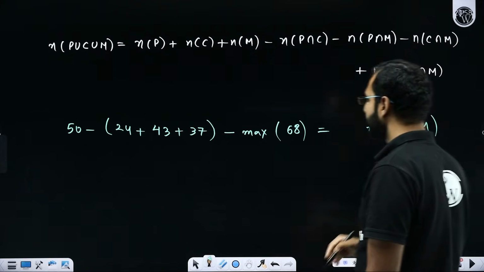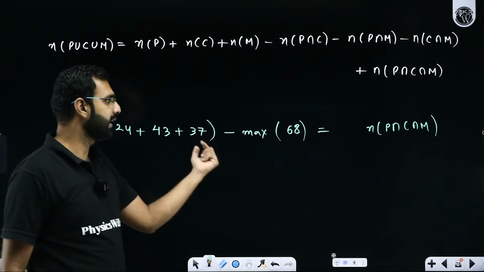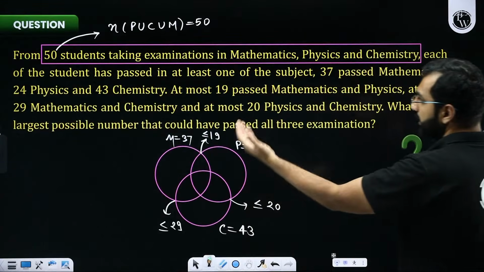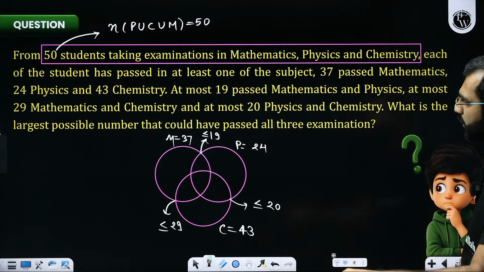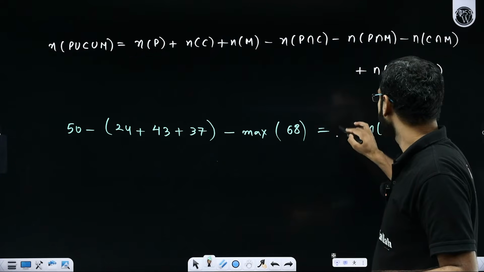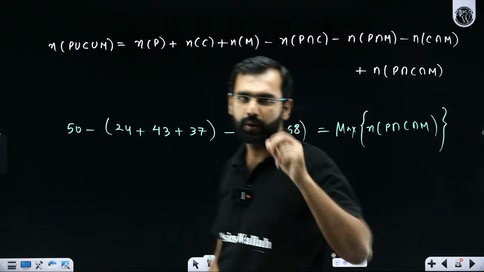And when you apply this data from the total, if I subtract individuals minus the maximum of this, I will get the largest possible number of students that could have passed all the three examinations. So this data over here will give me the maximum number of these students. Everybody able to process it? Yes or no?